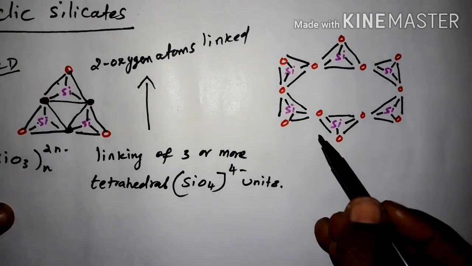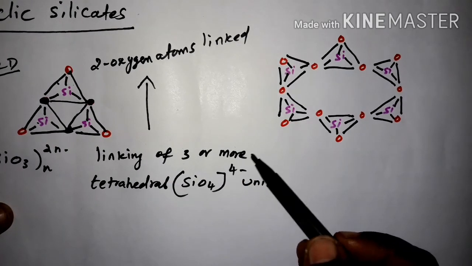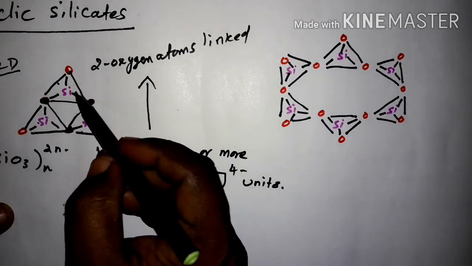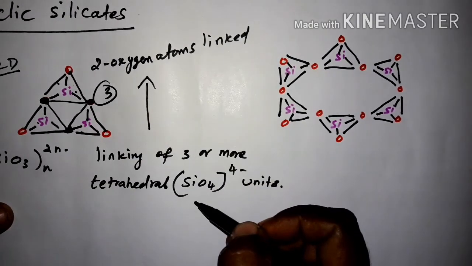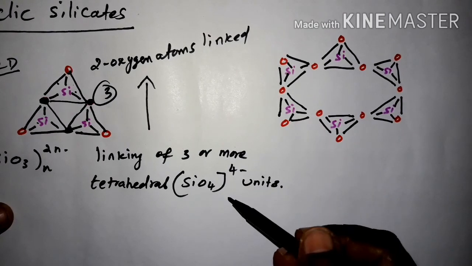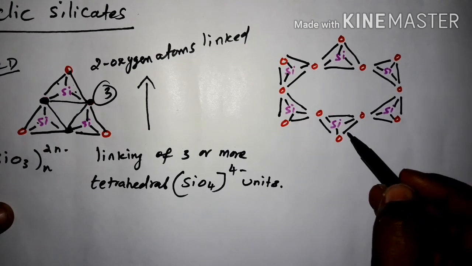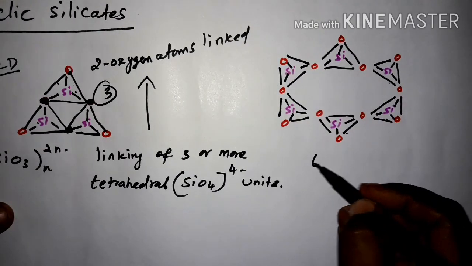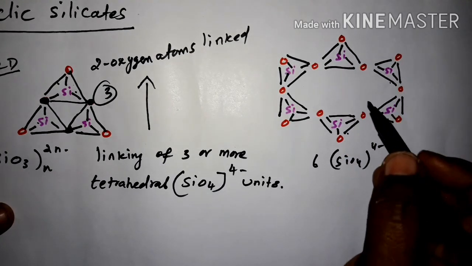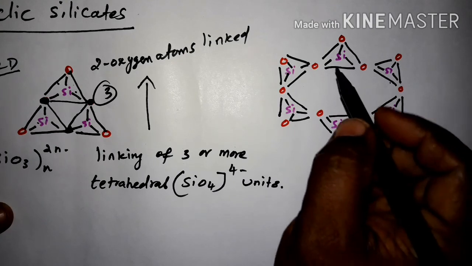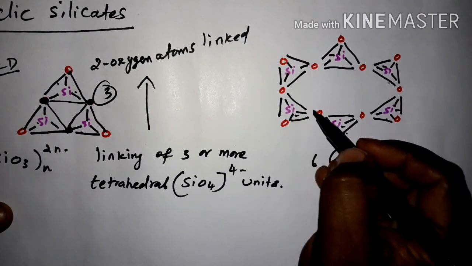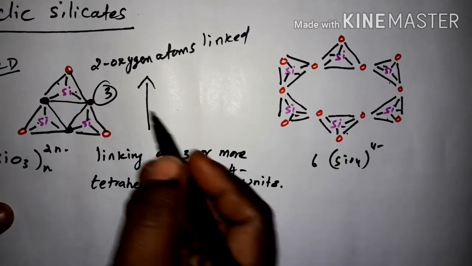Right? See here, now more than 3 tetrahedral SiO4 4 minus units. In the first structure you see there are 3 tetrahedral SiO4 units. Here you see there are more than 3 tetrahedral SiO4 units. Here how many? 1, 2, 3, 4, 5, 6. 6 SiO4 4 minus units. This is a two-dimensional structure so you cannot see the other oxygen. So on each silicon atom put a minus symbol. That oxygen atom is behind the silicon atom.